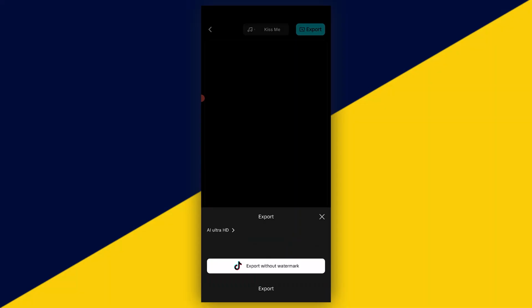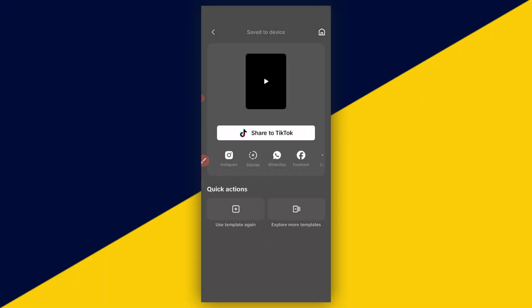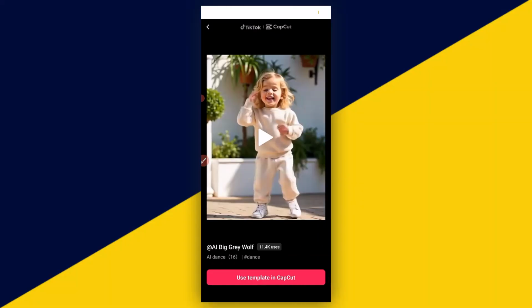And the next thing we want to do right here is to click on export without TikTok watermark. And we are done. So we can easily play the video.